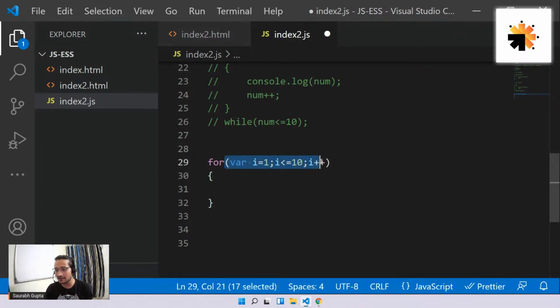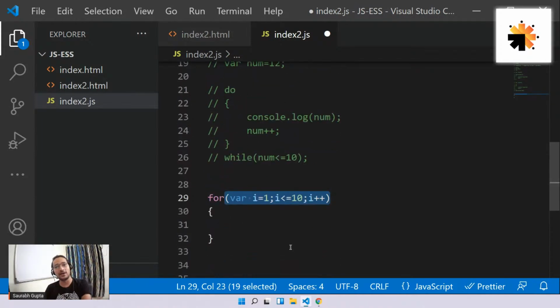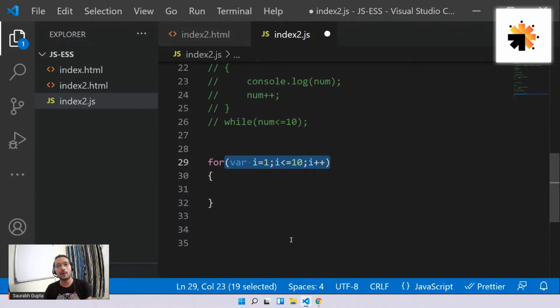Easily everything is available here. If you want to change, check, manipulate, there's only one place. Because in a while loop, if the code grows, you have to go below to check the increment or decrement, then go back up, right? So syntactically, for is quite cool, quite better. Is that clear, everyone?